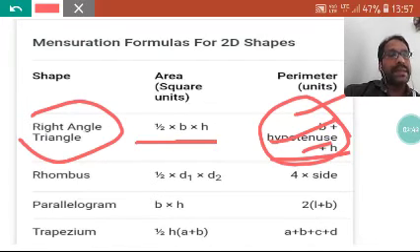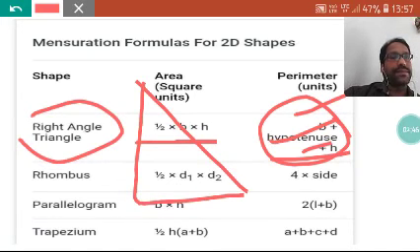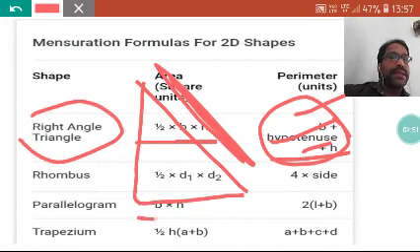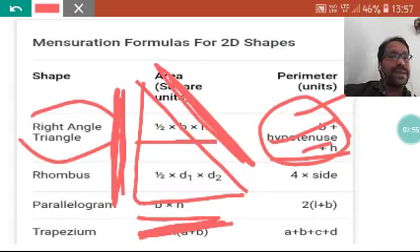See, if this is the right angle triangle, then this is your hypotenuse, this is your base, and this is your height, or you may say perpendicular also. These three sides will be added, and that will give you the perimeter.